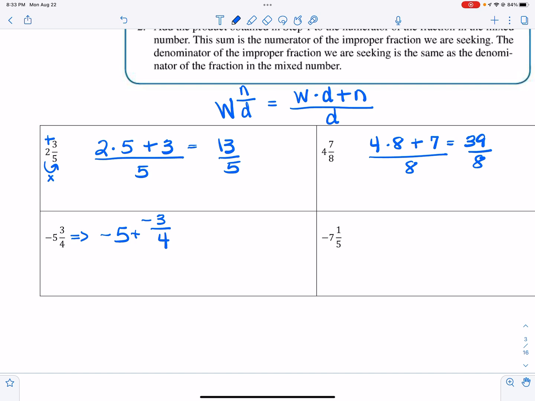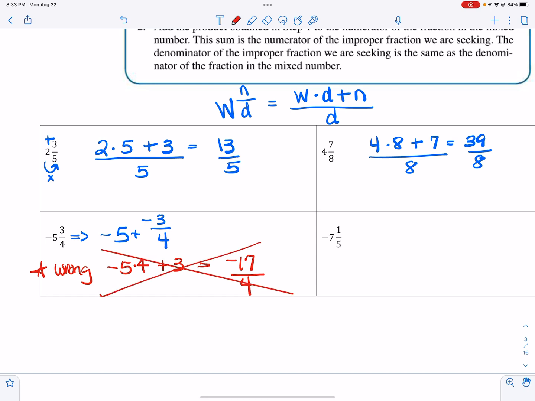But what happens is that students take -5 times 4, and I'm going to put this in red so that you make a note that this is wrong. They take -5 times 4, and then add 3, so they get -20 plus 3, which is -17, and then they put it over 4. And that, my friends, is a no-no, okay?